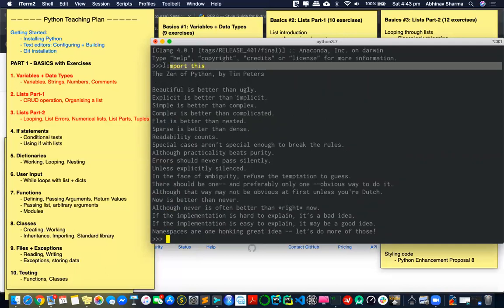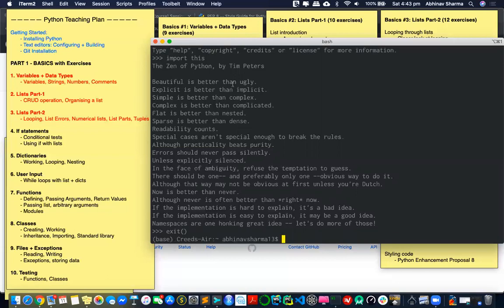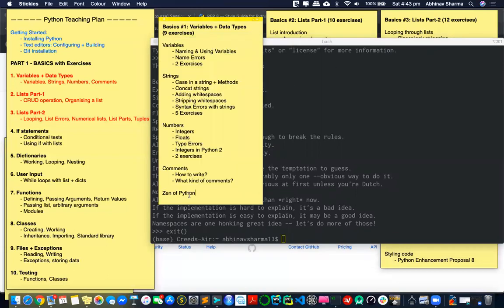We will never use this line, never ever in our codes. This is like guidelines, and it's quite fun to read. You can just try it out, and it'll open up your concepts of writing code. It's a kind of way you should write code. Obviously, you should always write simple code rather than complex code, right? So that's just a guideline. So that's the Zen of Python, and obviously I won't have any exercises for you for that.